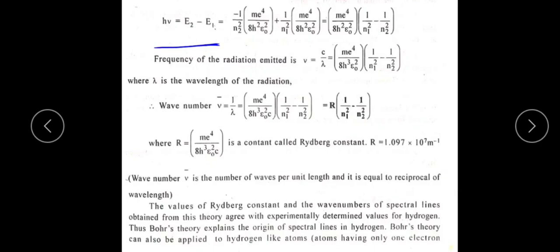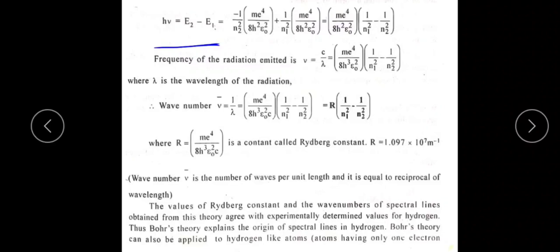So then nu is equal to, so 1 by lambda, we already know the value of h nu. So h nu is equal to this one, but we want only nu, so we divide this equation by h, then you will get nu only.